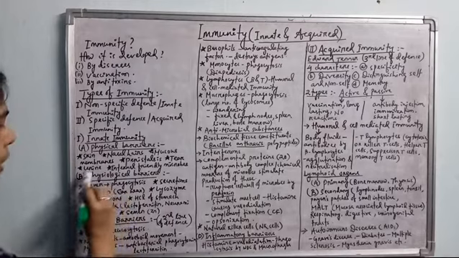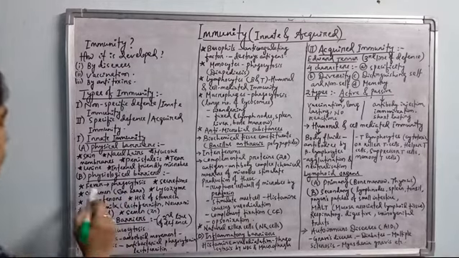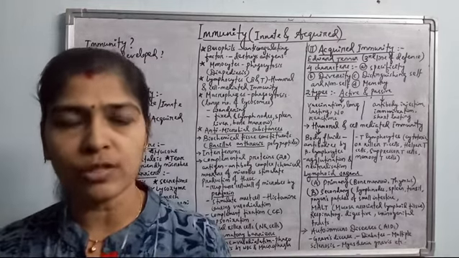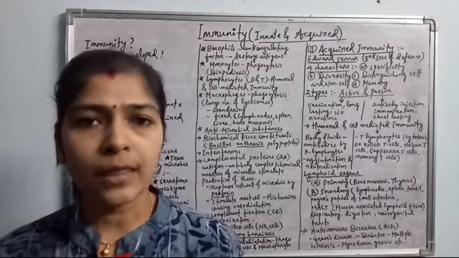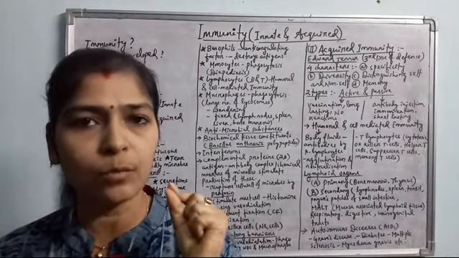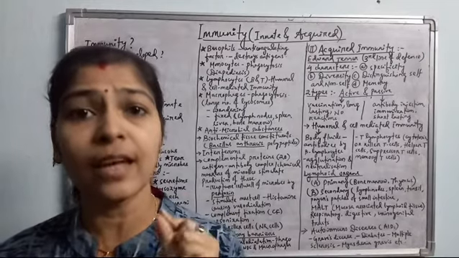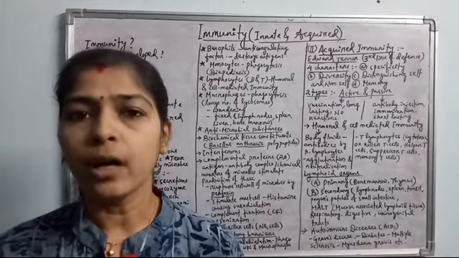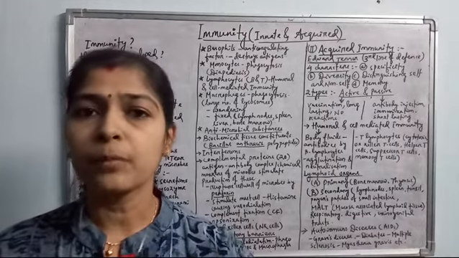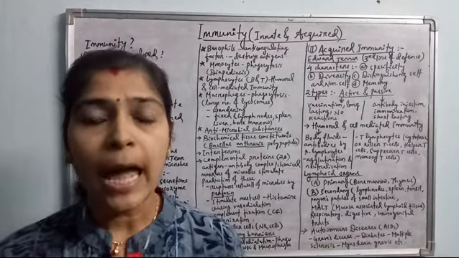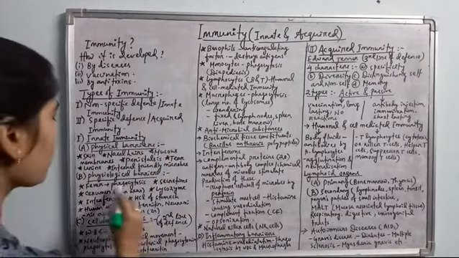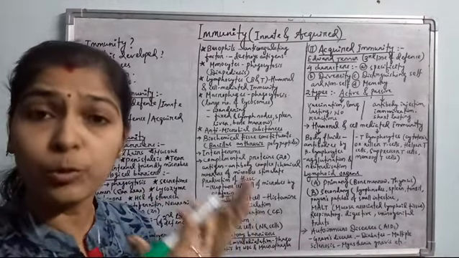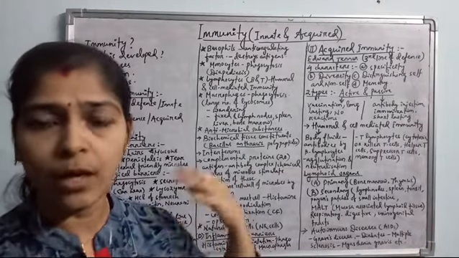Second, we come to the physiological barriers which are present inside our body. First is fever. What exactly is fever? Fever is not a disease, it is just an immune response. Whenever any antigen enters our body, the immune system responds to the antigenic entry. It causes fever, meaning our body temperature is enhanced, so that the multiplication rate of the particular pathogen is avoided. Fever also triggers phagocytosis of the pathogen by the WBC, by phagocytic cells present in our body like macrophages.